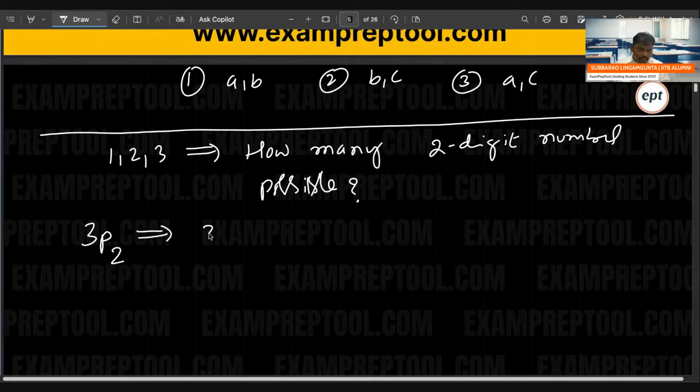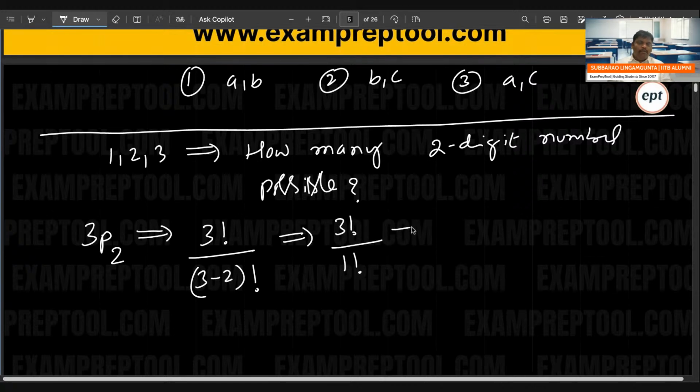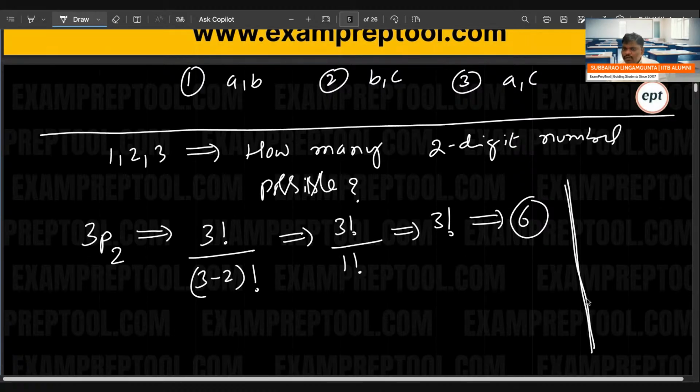3P2. What is 3P2? It is 3 factorial by (3 minus 2) factorial, which is 3 factorial by 1 factorial, which is nothing but 3 factorial, which is 6. Some people are asking, sir, how can you say 6? Can you see this one?